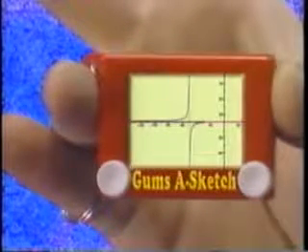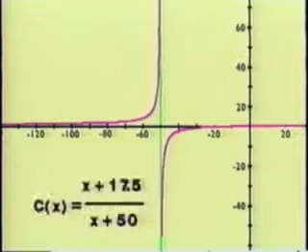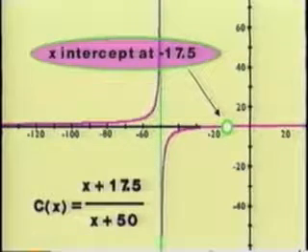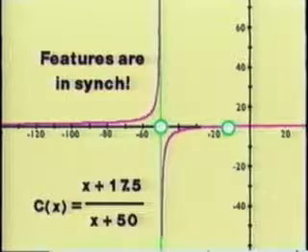Now let's verify that the graph is accurate using the analysis we discussed earlier. First, because the given form for C of x is already factored, we can see that there will be an x-intercept at x equals negative 17.5 and a vertical asymptote where x equals negative 50. These features are in sync on the graph.